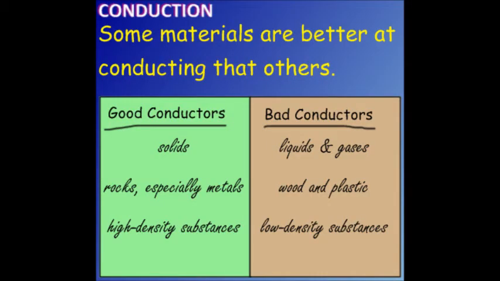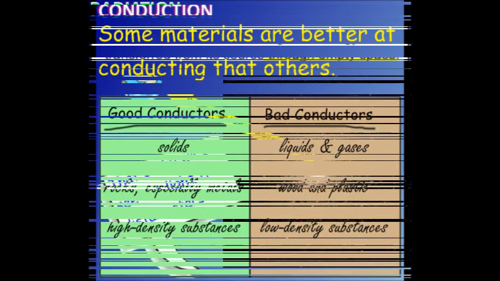Some materials are better at conducting energy than others. Good conductors include solids, rocks, especially metals, and high-density substances. Bad conductors are liquids and gases, wood and plastic, and low-density substances.